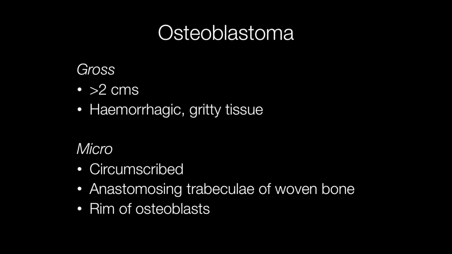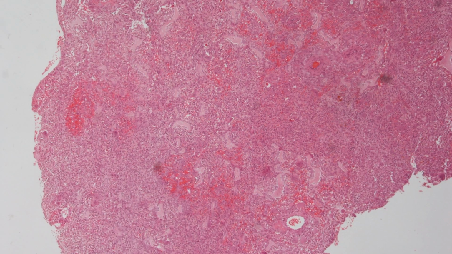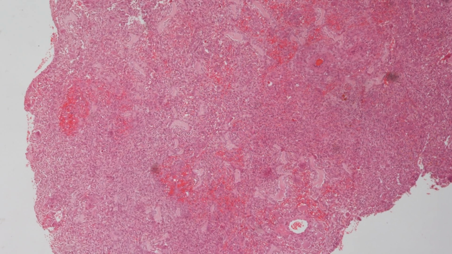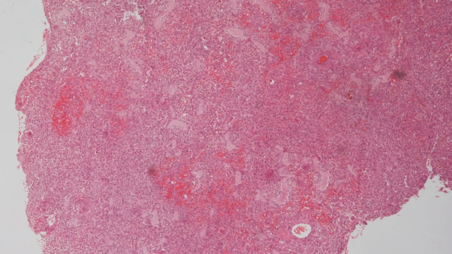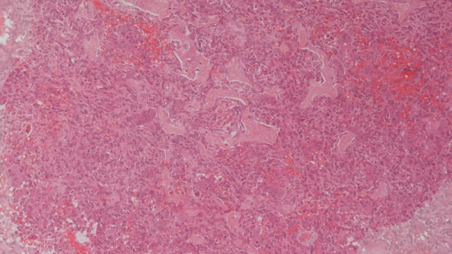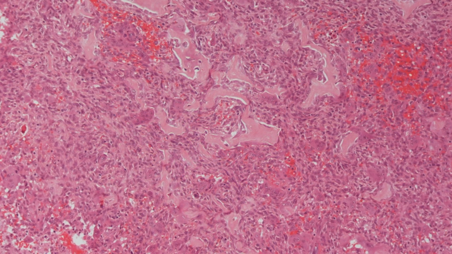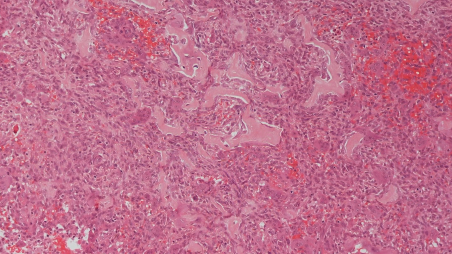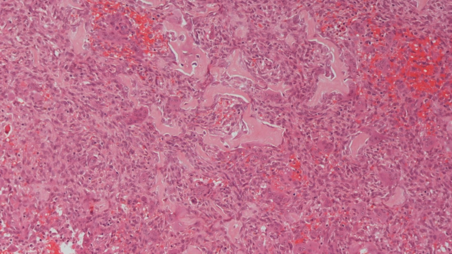Histologically, they are well circumscribed with anastomosing trabeculae of woven bone surrounded by osteoblasts. This is the low power histology of an osteoblastoma, and on a higher power you can see trabeculae of woven bone surrounded by osteoblasts.